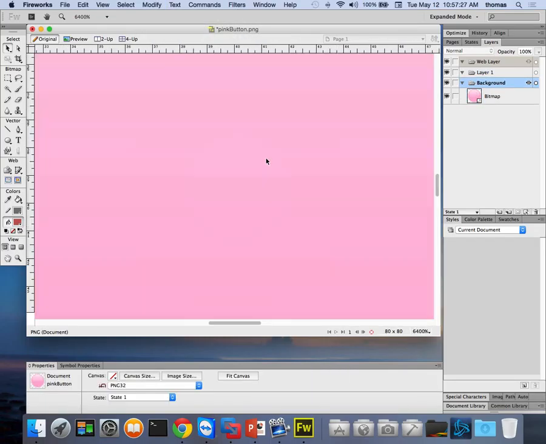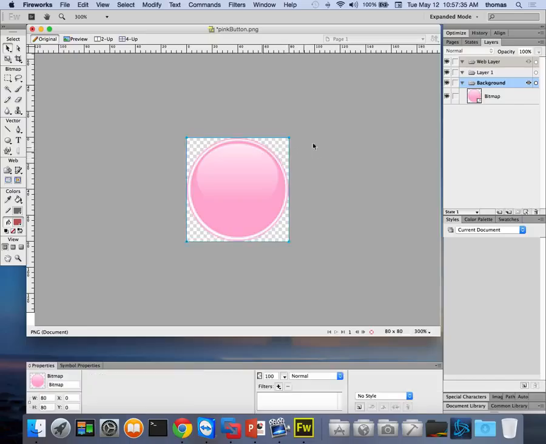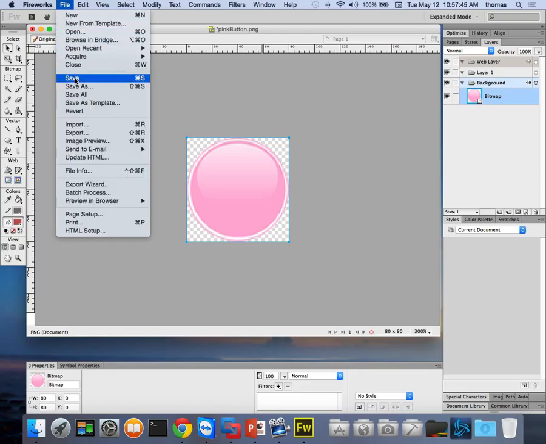Let's make this a little bigger for you guys. Ooh, whoa. A little bigger. And if you notice, I've got a transparent background because I'm using a PNG image. You can use a PNG image, you can use SVG, whatever you want, but you want a transparent background for your button, right? Or else you'll see like white or black or whatever the button's surrounded by. Okay, I've saved it. I'm going to save my button.